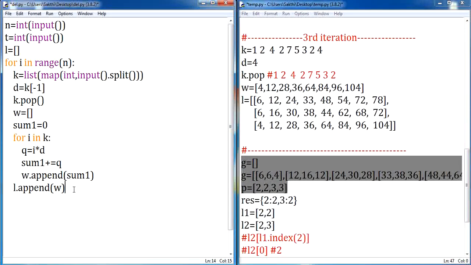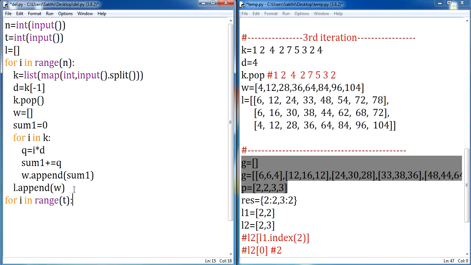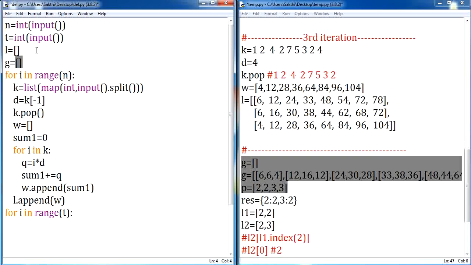Let us go ahead further. For I in range of, here your limit is till the given time. I'm going to separate the person. Here we are having the list of values till the number of seconds they are given. So let me give my range as T. Now I am supposed to store a result in a separate list called G. So let me declare one more list called G here, and I'll start my iteration, G dot append.